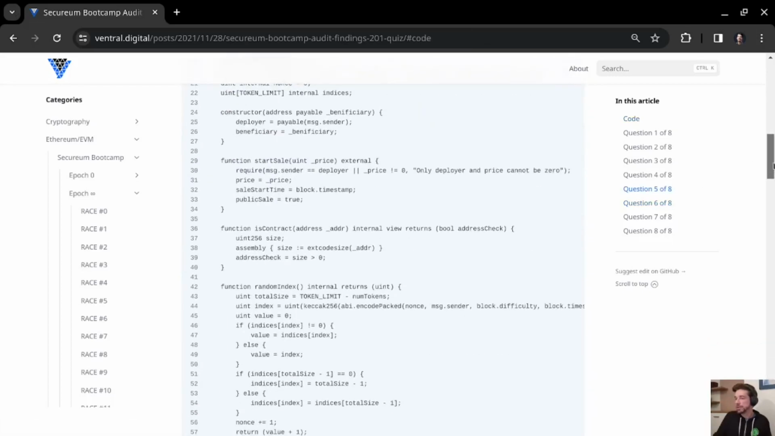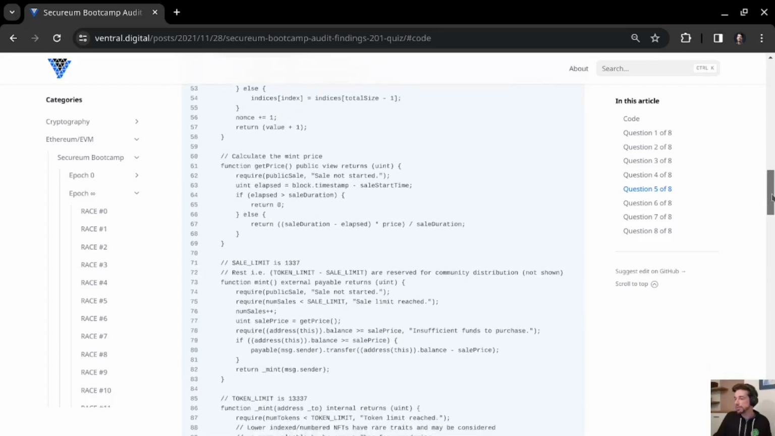So if we look at the start sale function, you can see here this require, and the intention for this require is that it can only be called by the deployer, and this deployer is allowed to only set a price that cannot be 0. But currently this is an OR, a logical OR. So currently it is required that either the message sender is the deployer or the price is unequal to 0. So if the price specified when this is called is unequal to 0, anyone can call this. And if the message sender is equal to the deployer, the price can be anything. So the first two options are correct.